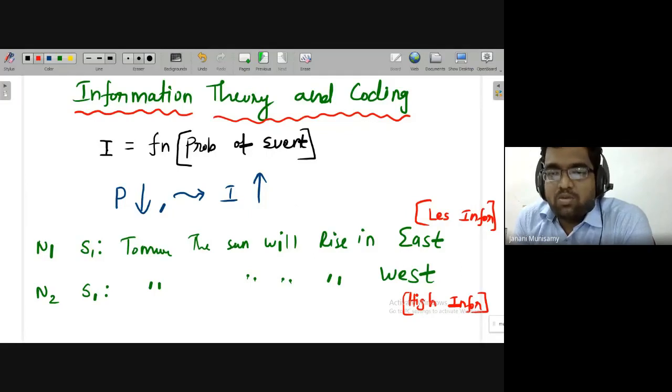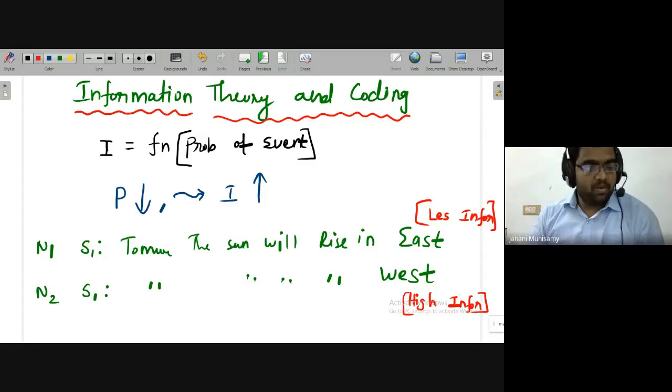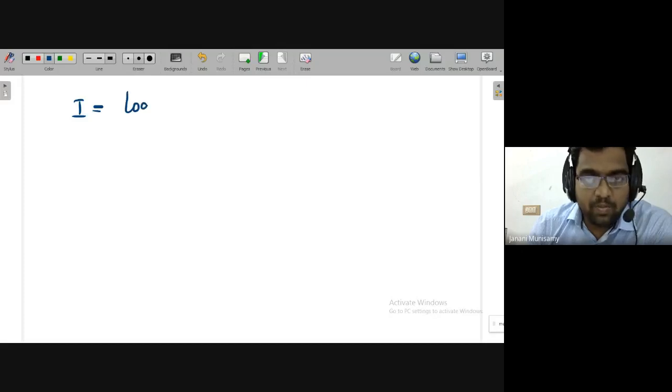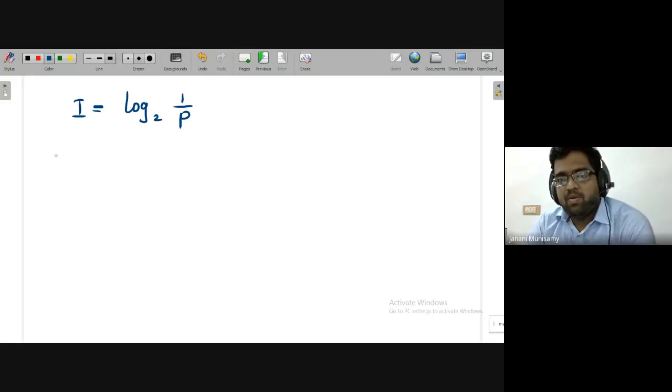Later, you will be using this property in source coding in a better way, in order to represent our entire information in a simpler format with less amount of data. So now I will define the actual formula for information. Information in any symbol is equal to log of 1 by probability. I am just introducing the log function; the remaining is 1 by p.